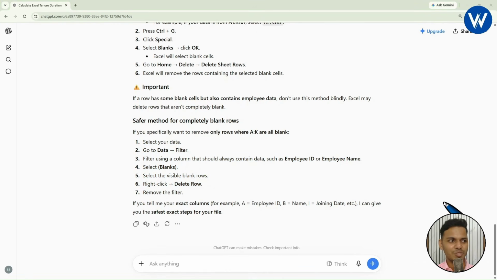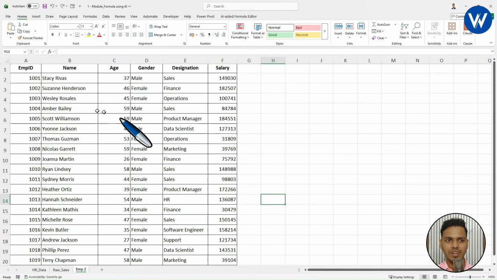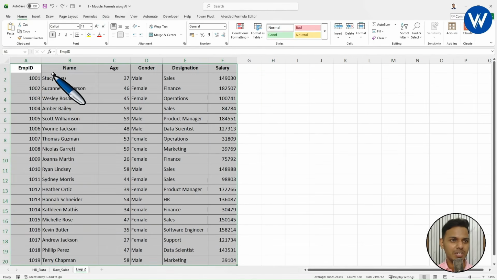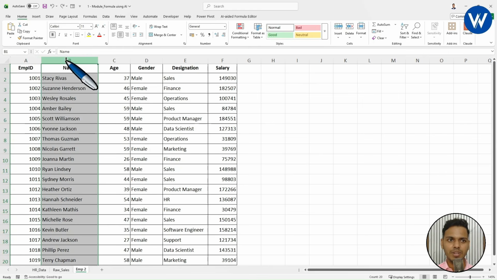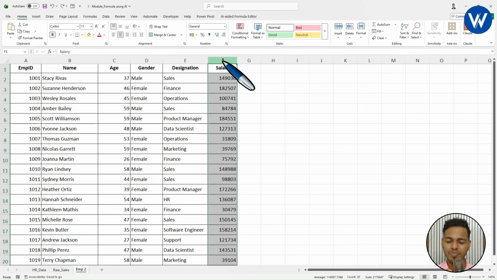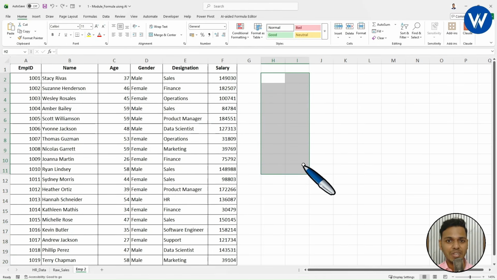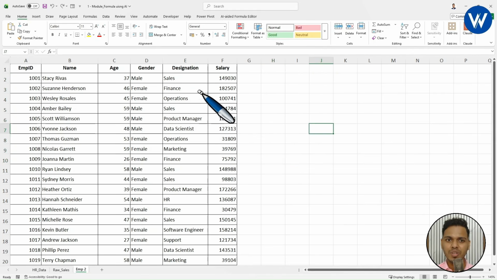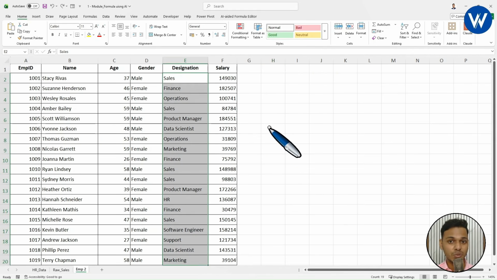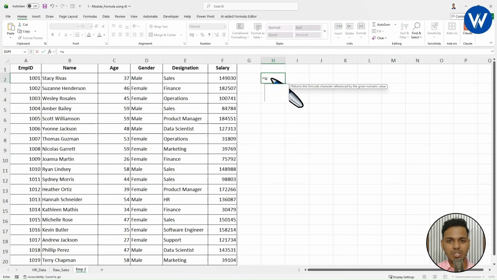Now let's see the next question of the AI Masterclass. I will open the Excel file, go to the employee sheet, right? Here I have taken one small employee data which contains the employee ID column, name column, age column, gender column, designation, and the salary column. Now listen carefully, my question is very simple. I want to find designation wise total salary. What is my question? For each designation, I want to find total salary. If you want, you can just use the UNIQUE formula. Let's suppose if you want to find only the unique designations, what you can do is you can simply remove the duplicates like this.